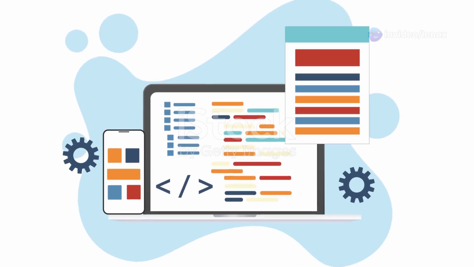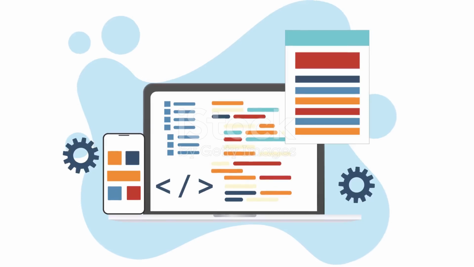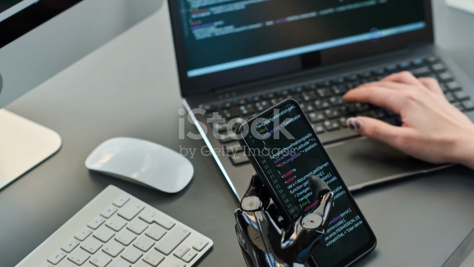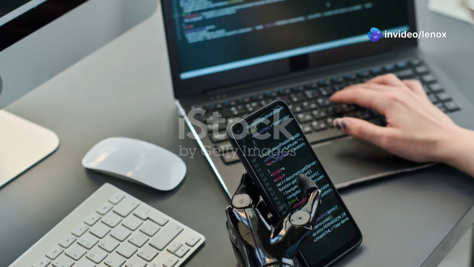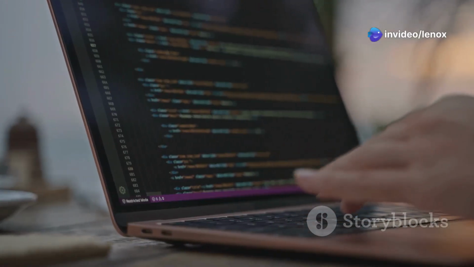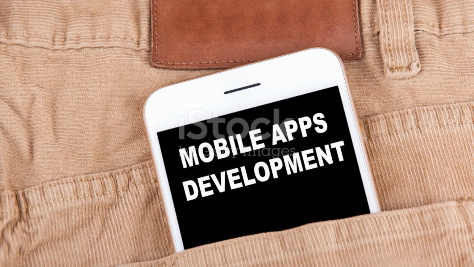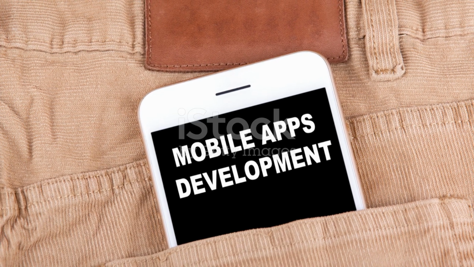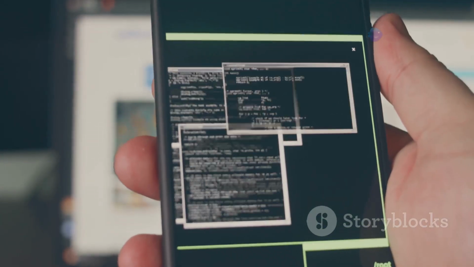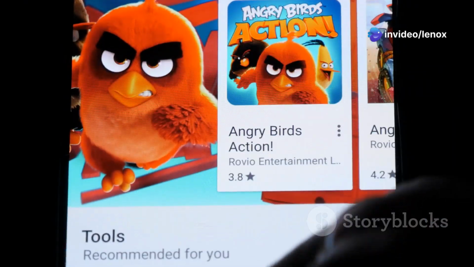Android Studio is a powerful tool designed specifically for Android development. It's the go-to software for creating Android apps, offering a comprehensive suite of features that cater to both novice and experienced developers. Think of all the apps you use on your phone. Many were built with Android Studio. From social media platforms to productivity tools, Android Studio has been instrumental in bringing these applications to life.